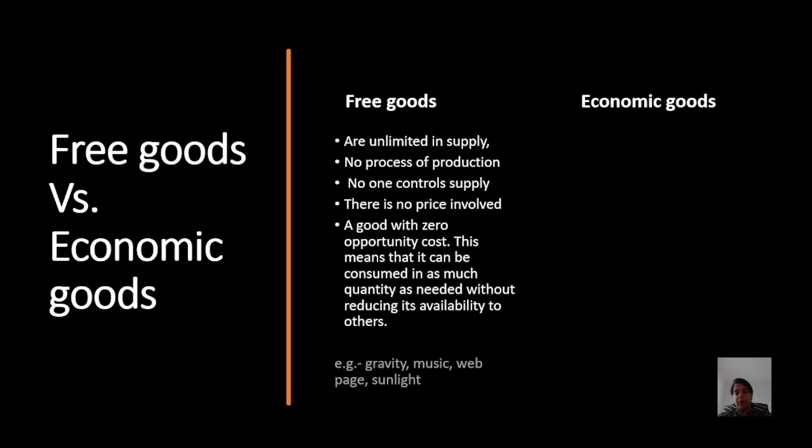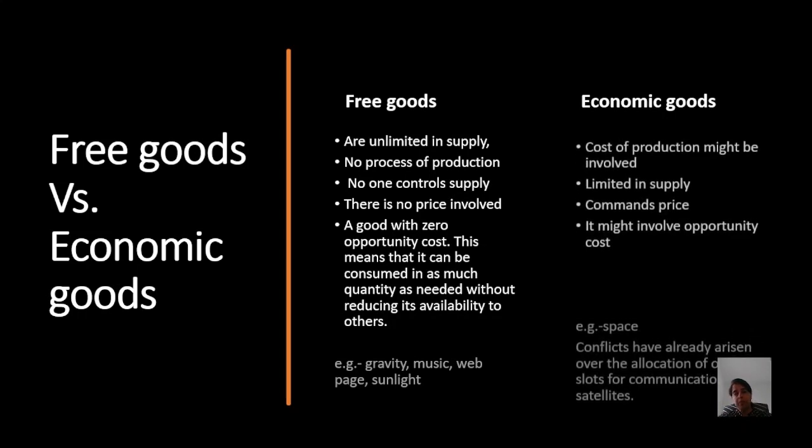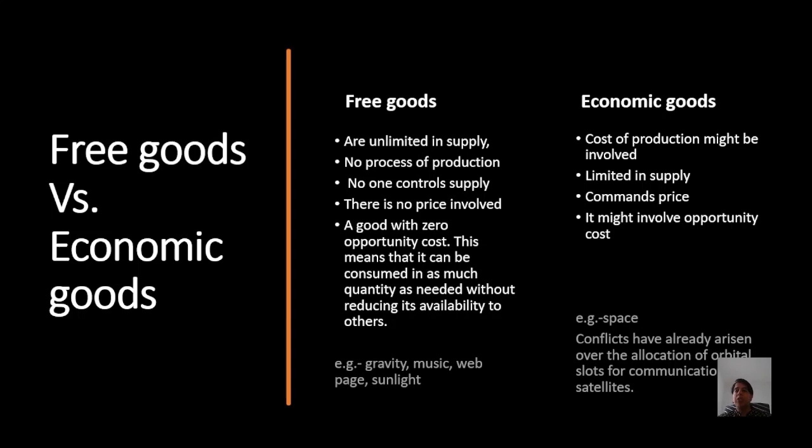If some song is created, anyone can listen to that song without causing a reduction of availability to any other person. Economic goods are goods where cost of production might be involved, they could be limited in supply, they command a price, and they do involve opportunity cost. When we look at space, we all can gaze at space without taking that chance from any other person. But nowadays, conflicts have arisen between countries over the allocation of orbital slots for communication satellites. In that sense, it's turning into an economic good.